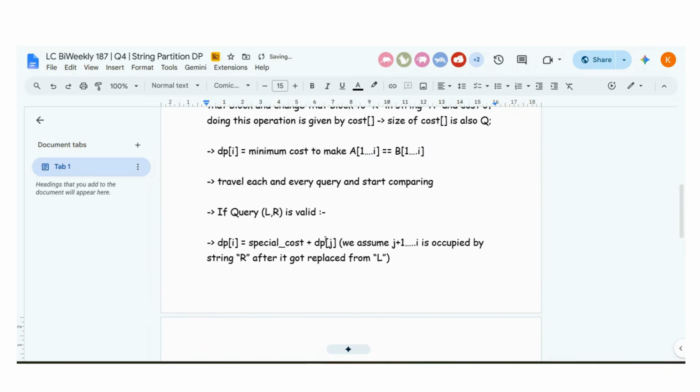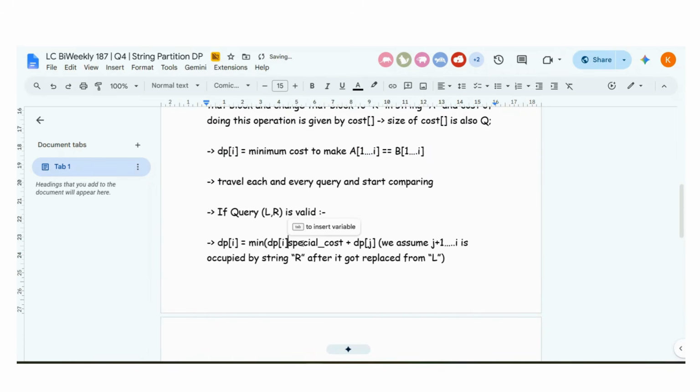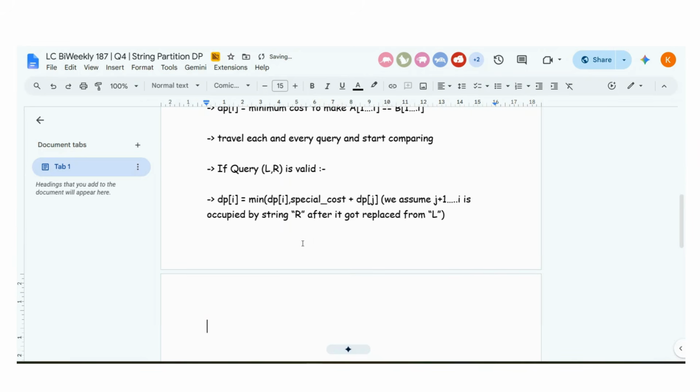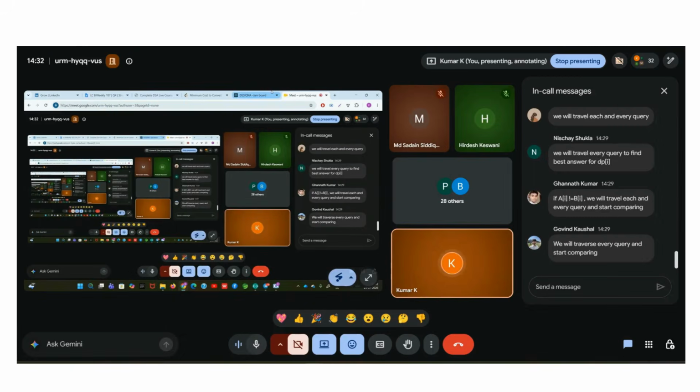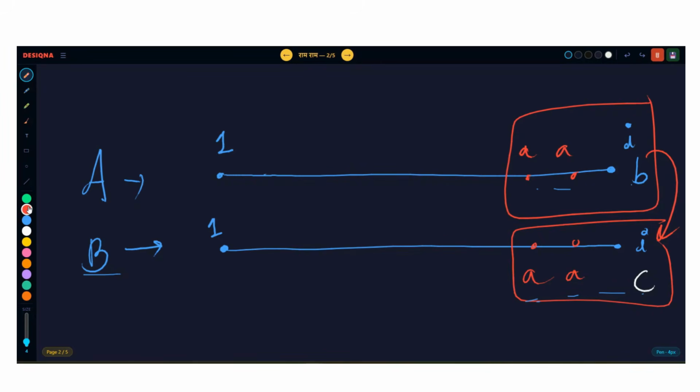So dp of I is nothing but there can be multiple valid queries now. So you will keep on taking the minimum of all of them. So dp of I is nothing but minimum of dp of I plus whatever is the cost of replacing that L with that R plus dp of j. That's it. Clear? So listen.